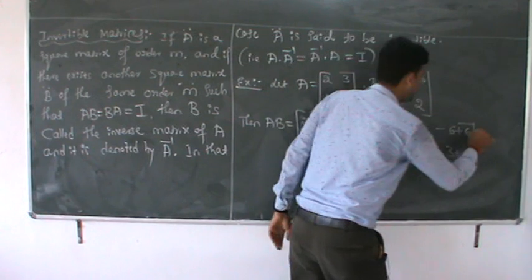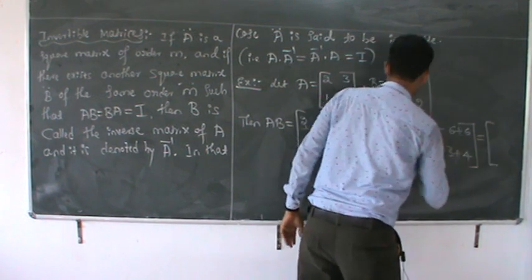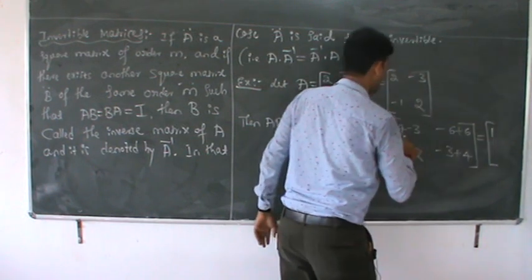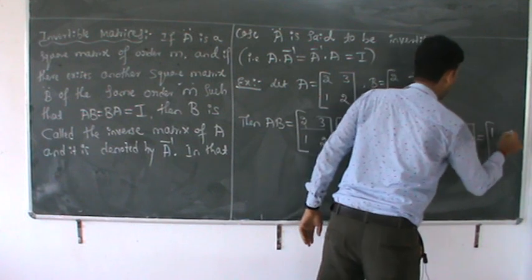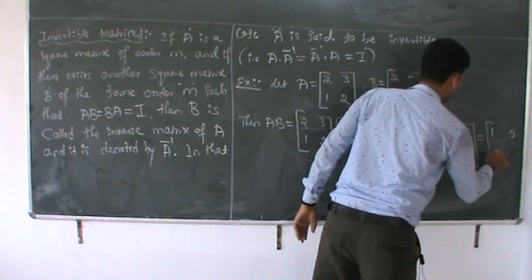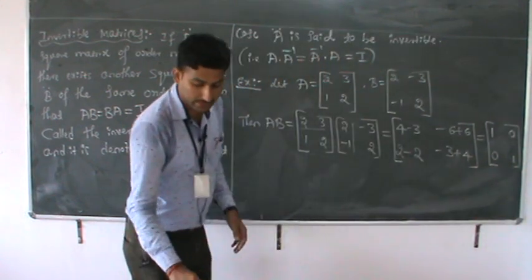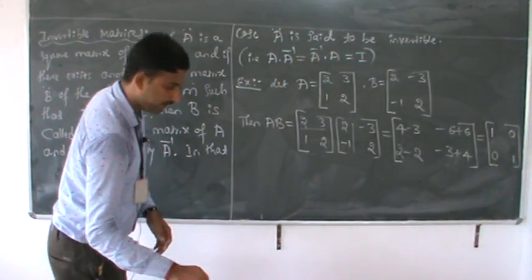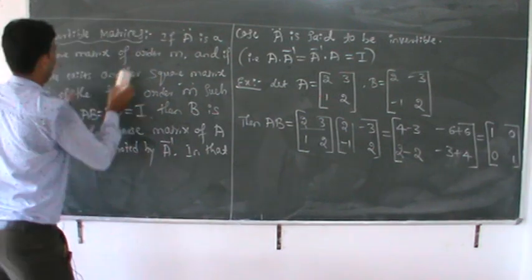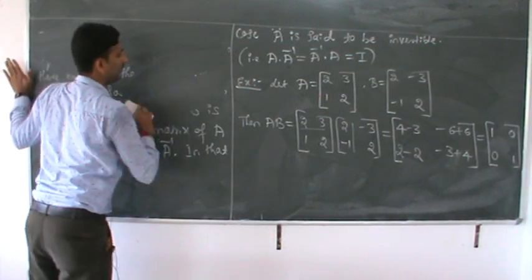After that, their values: 4 minus 3 is 1. 4 minus 3 is 1. 2 minus 2 is 0. Minus 4 minus 3 plus 4, which is 1. That is AB. Immediately we have to find out the value of BA, because our definition says AB is equal to BA